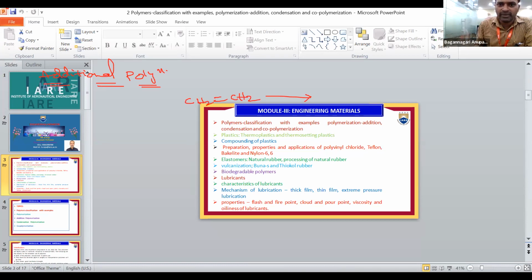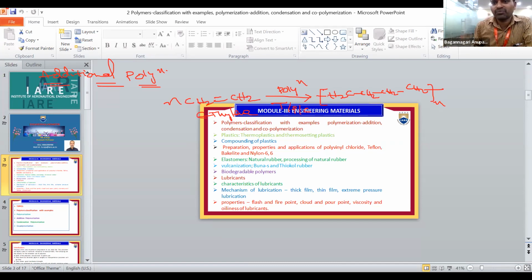This will undergo polymerization to form (CH2-CH2) taken n times. Here n number of ethylene molecules undergo polymerization in presence of temperature, pressure and catalyst, and a long hydrocarbon chain formation takes place.